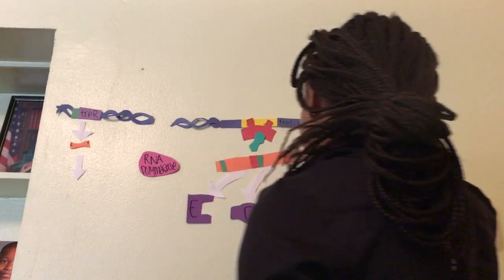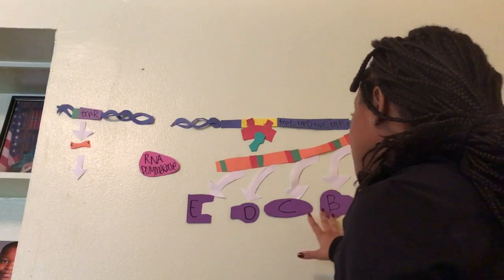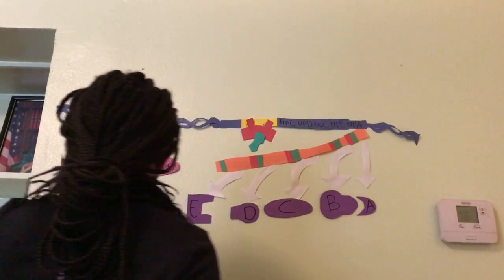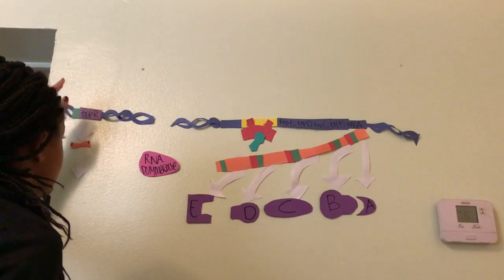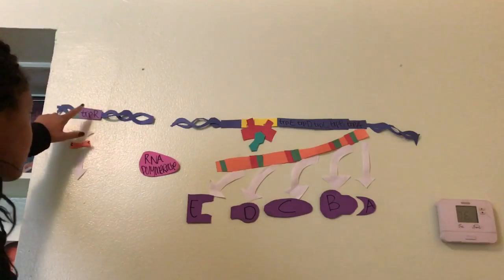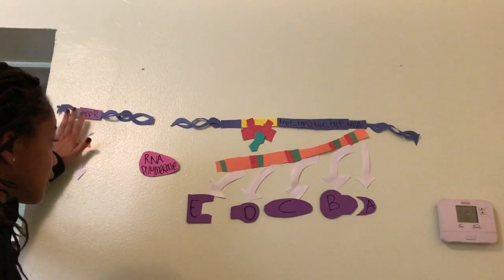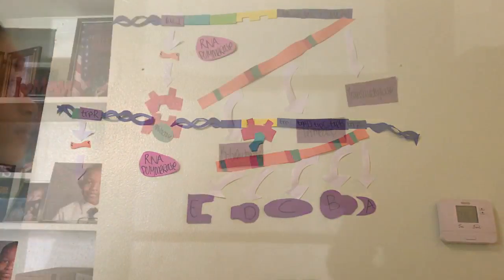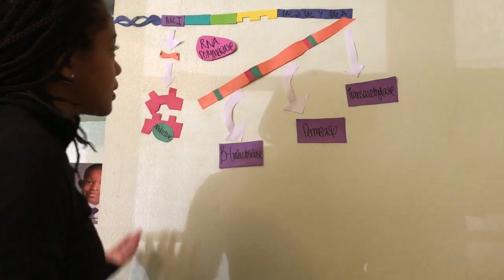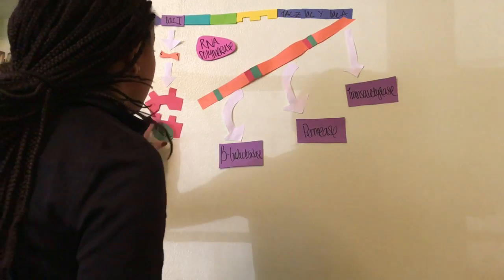This means that no transcription occurs and no polypeptide subunits are created. TRPR is the gene that's located upstream from the rest of the genes, and it codes for the repressor proteins in the TRP operon.